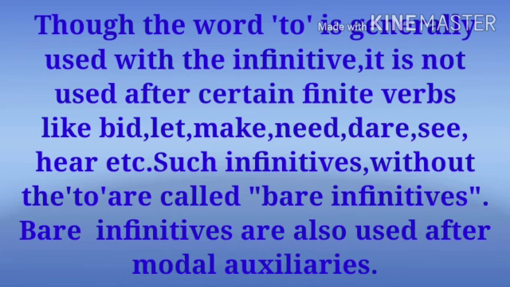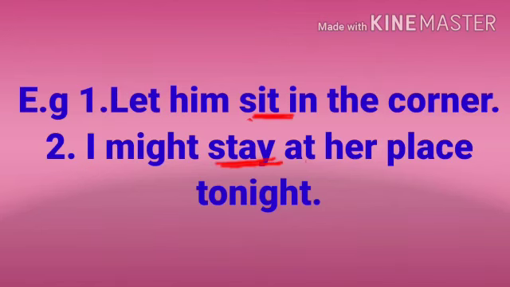Though the word to is generally used with the infinitive, it is not used after certain finite verbs like bid, let, make, need, dare, see, hear, etc. Such infinitives without the to are called bare infinitives. Bare infinitives are also used after modal auxiliaries. Let's understand through examples. Example number 1. Let him sit in the corner. Here, let is a finite verb and sit is a non-finite verb. Sit is a bare infinitive.